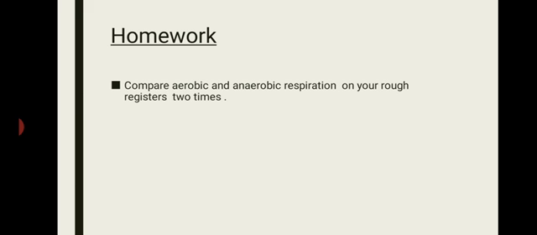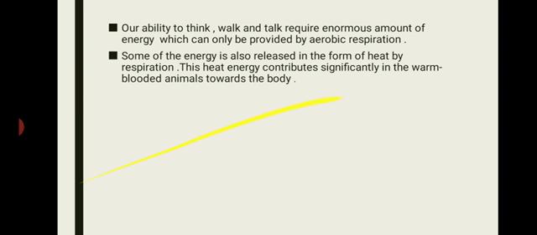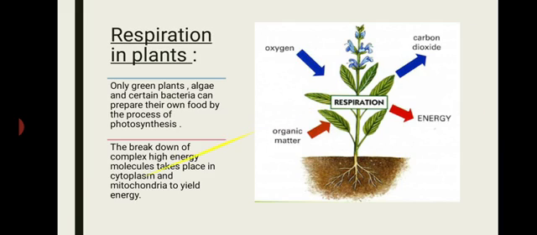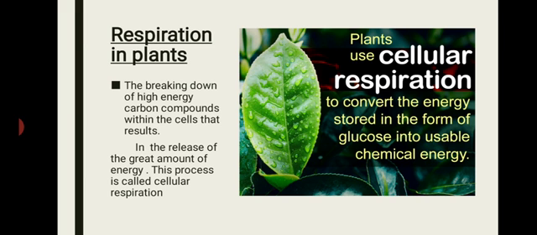Understood? Okay, first of all we should see the summary of the lecture again. First of all, I told you about respiration. Respiration occurs mostly in mitochondria and cytoplasm, right? Respiration is the process in which we take in oxygen and give out carbon dioxide. Carbon dioxide is the byproduct, right? Then I told you that plants use cellular respiration. Cellular respiration means the breakdown of higher or complex carbon compounds to release a great amount of energy. This is called cellular respiration.